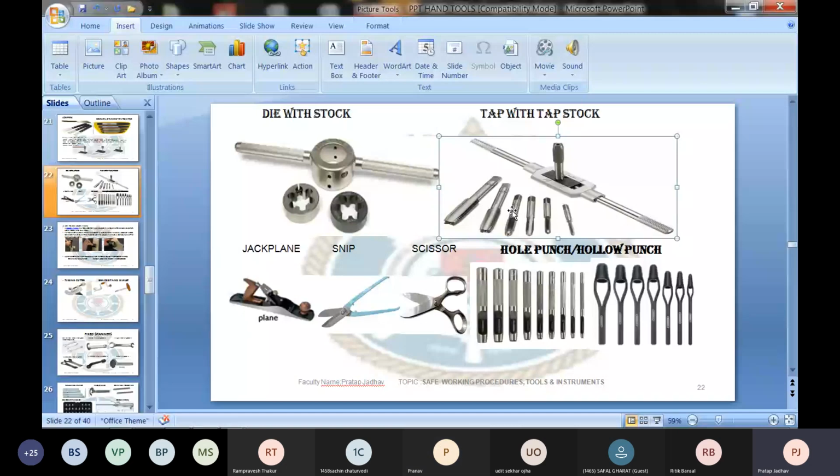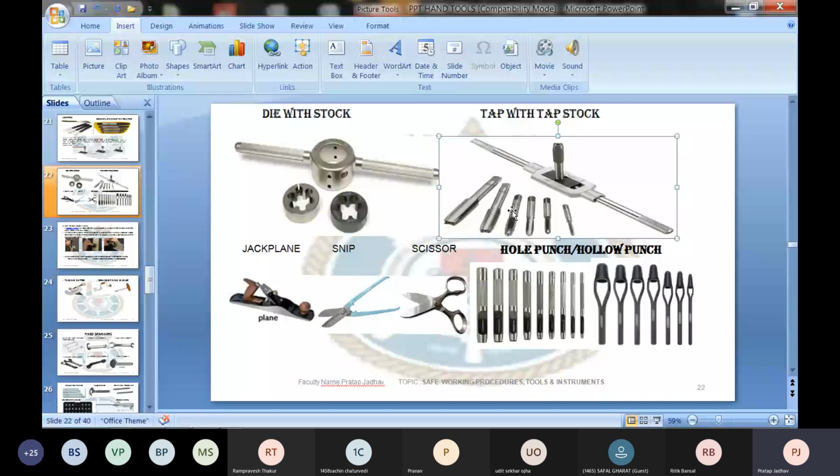So that's what we call the tap. Tap also you get in a set of 3. And when you're using the die or the tap, never complete the threads in one stretch. Cut a few threads by die on a pipe up to a certain depth. Remove the die, clean the threads, apply some oil.